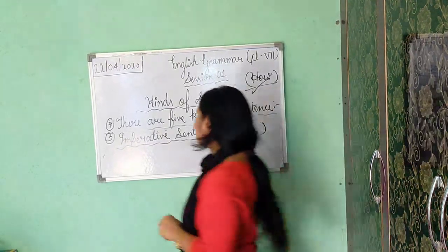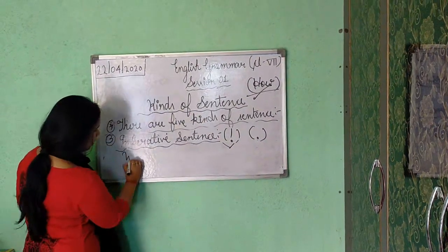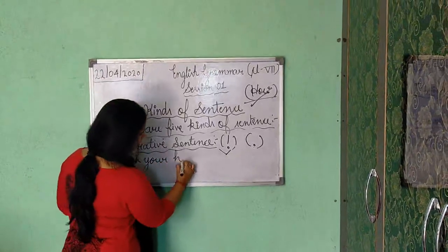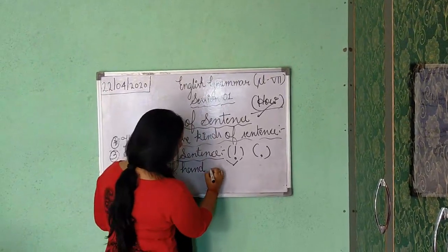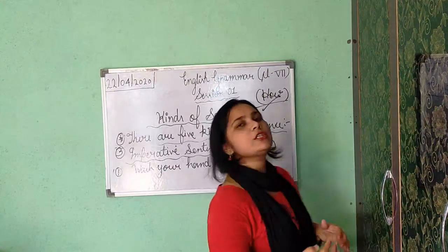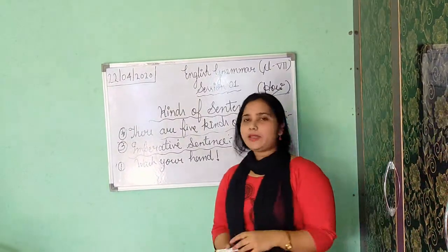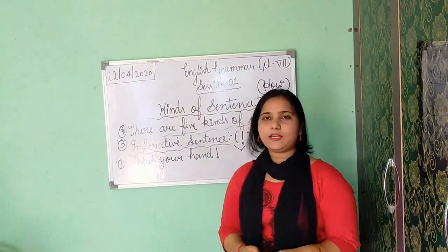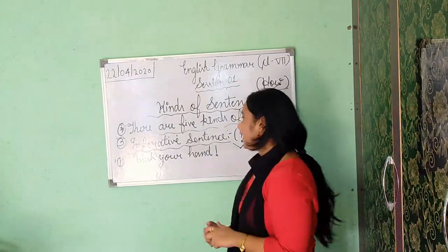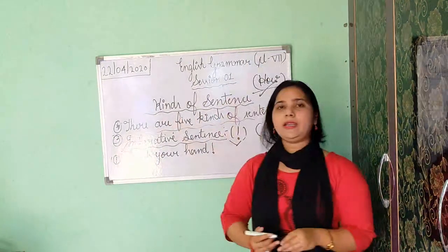Now see the example. As I have told you, it gives command. The first one is "Wash your hand!" I have written here, wash your hand. I am saying it strictly as a teacher, because in this crucial period we have to wash our hands. That's why I am telling you forcefully. I am saying wash your hand. That's why it is giving command. I am giving a command to you, so it goes in imperative sentence.